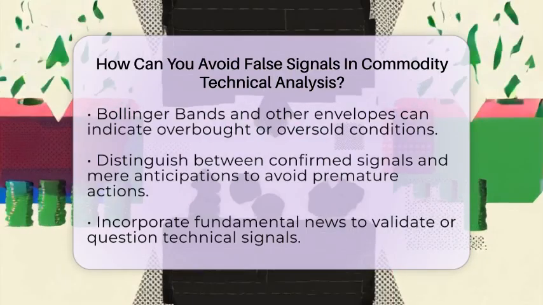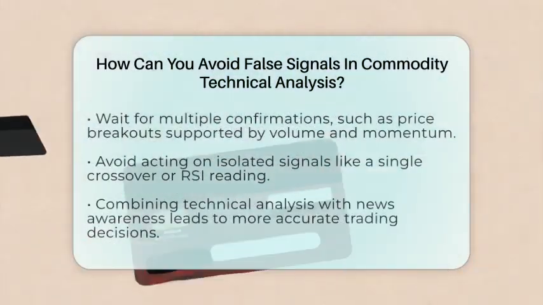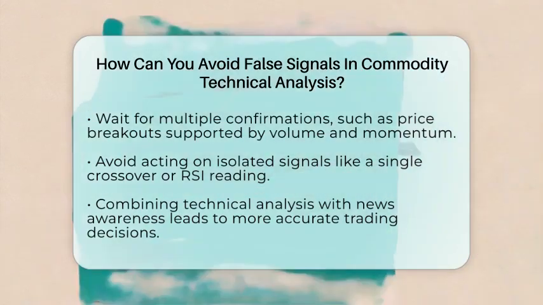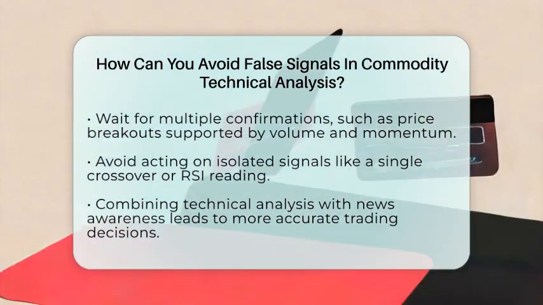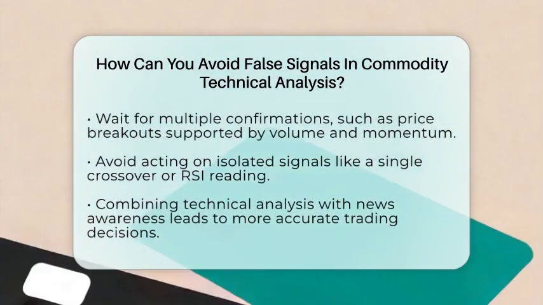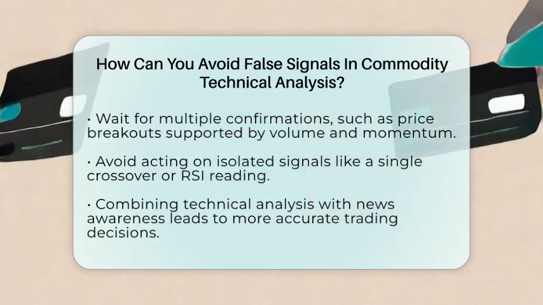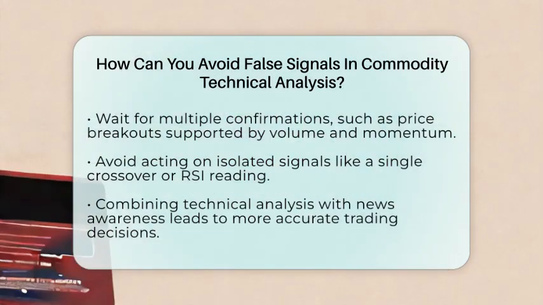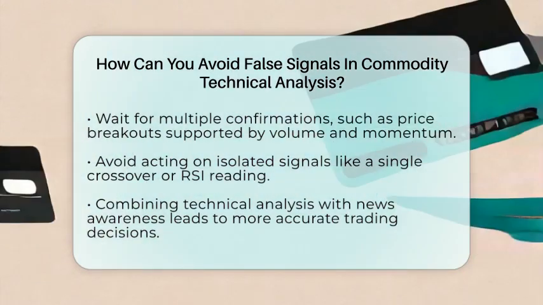Combining technical signals with fundamental news is also wise. Unexpected events like supply disruptions or geopolitical issues can change the market quickly, invalidating technical signals. For example, a commodity might break a resistance level, but if there's news of a sudden supply cut, the move could be false or short-lived.